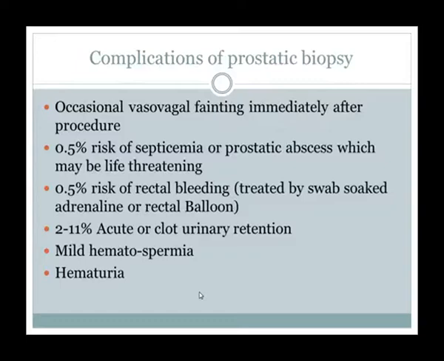That is a very low percent risk, but it is life-threatening. 0.5% risk of rectal bleeding, which will be treated by swab soaked in adrenaline or a rectal balloon. 2 to 11% acute or chronic or clot urinary retention, mild hemospermia and hematuria. These are the complications of prostatic biopsy.